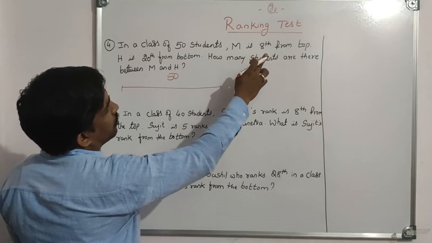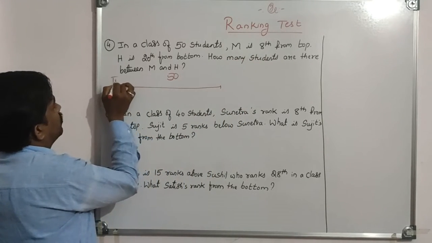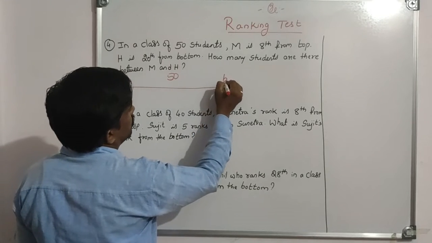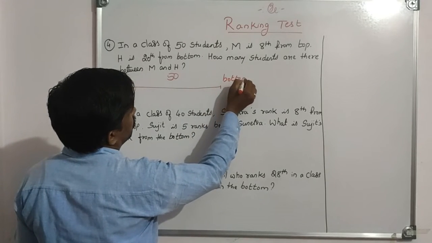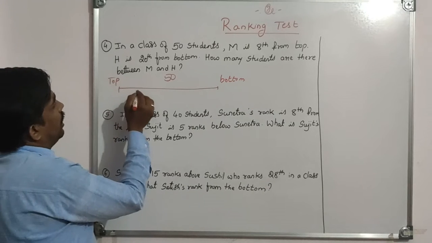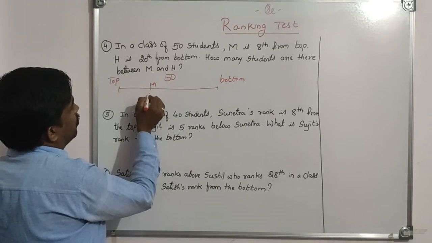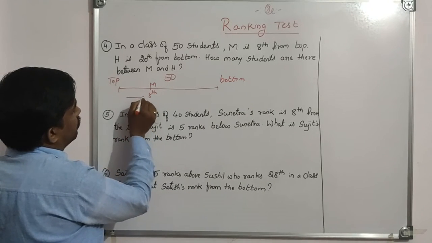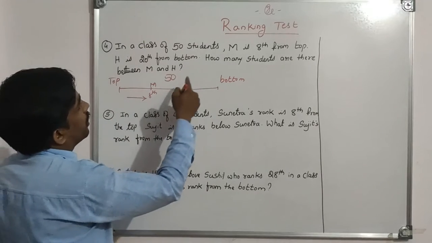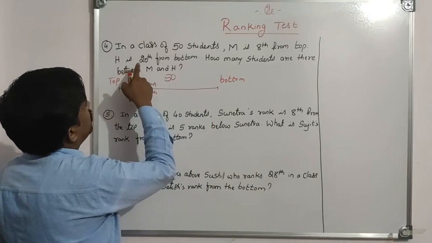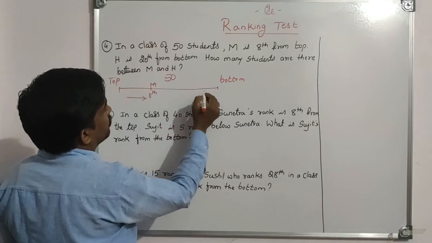M is 8th from top. So this is our top and this is our bottom. 8th from the top. Here is M now. 8th from this direction. And then H is 20th from the bottom.